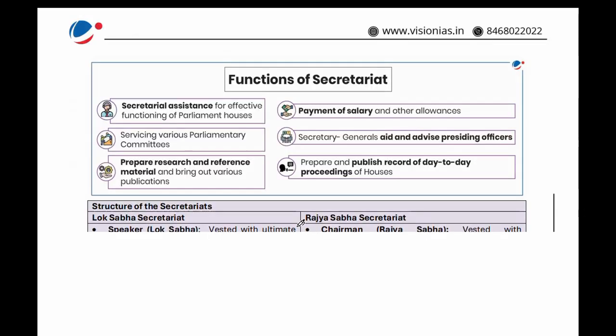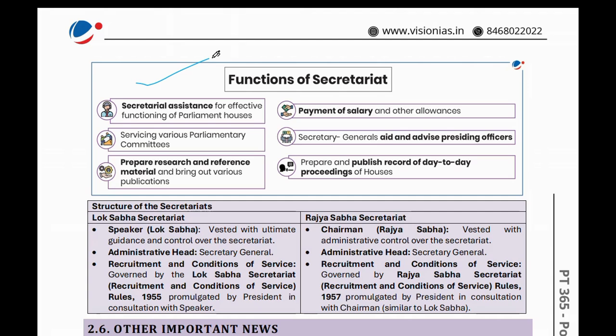Now, what is the functionality of the Secretariat? The Secretariat assists in the effective functioning of the Parliament House, services the various parliamentary committees, prepares research and reference material and brings out various publications, and handles payment of salary and other allowances. The Secretary General, at the advice of the presiding officer, prepares and publishes the record of the day-to-day proceedings of the House.